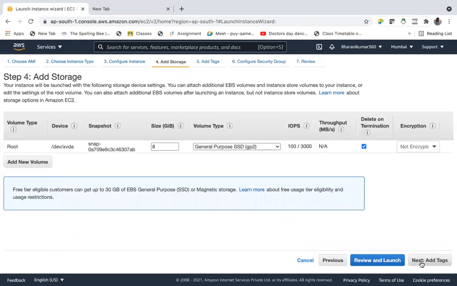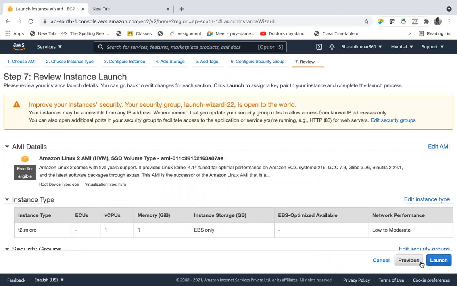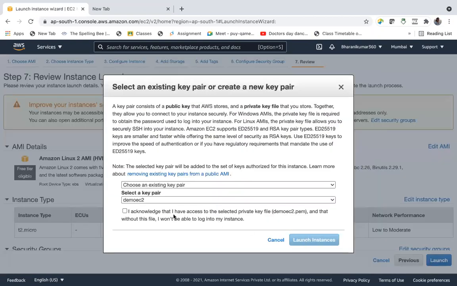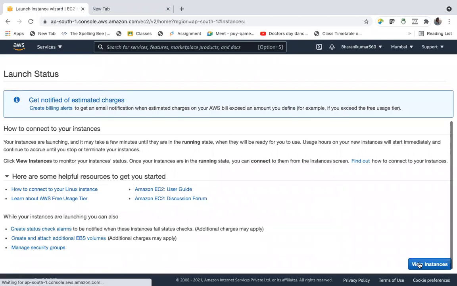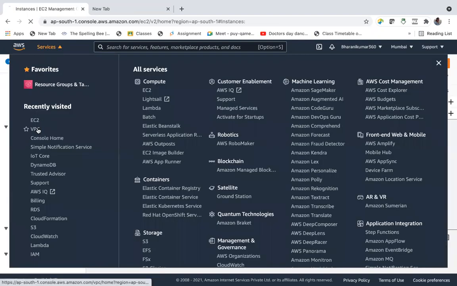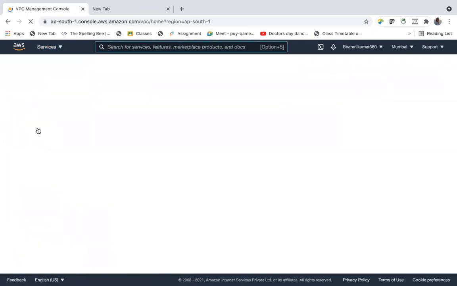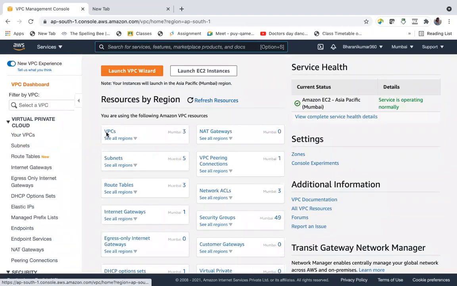Next, add storage, tags, security group, review and launch instance. So two instances are there. Let us go to VPC again. I have two VPCs. Both of them don't have an internet gateway.